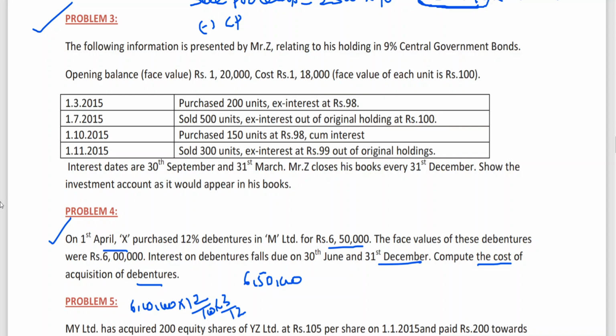So 3 months interest you have to calculate. 6 lakhs into 12% into 3 by 12 is coming to 18,000. Interest is calculated on face value, no? So 6,68,000 will be your answer.